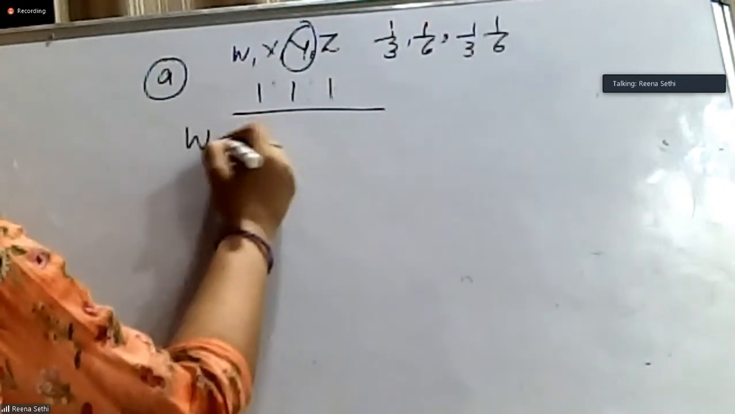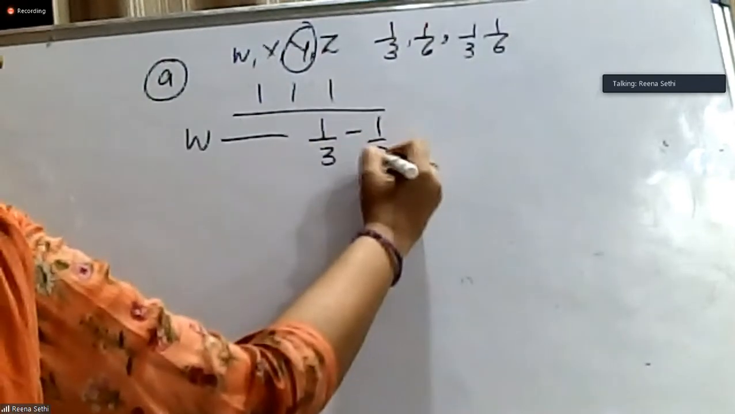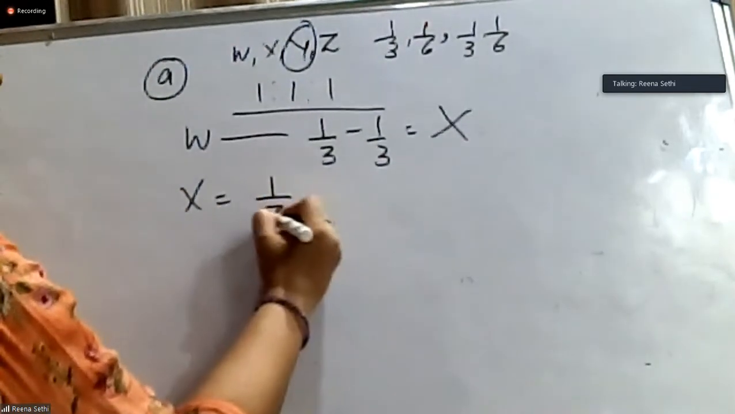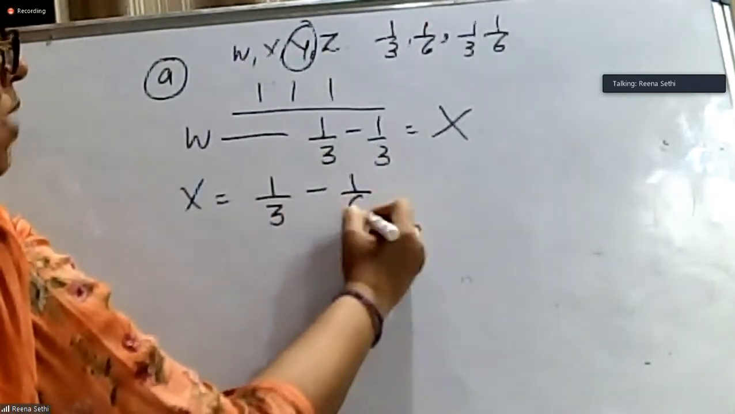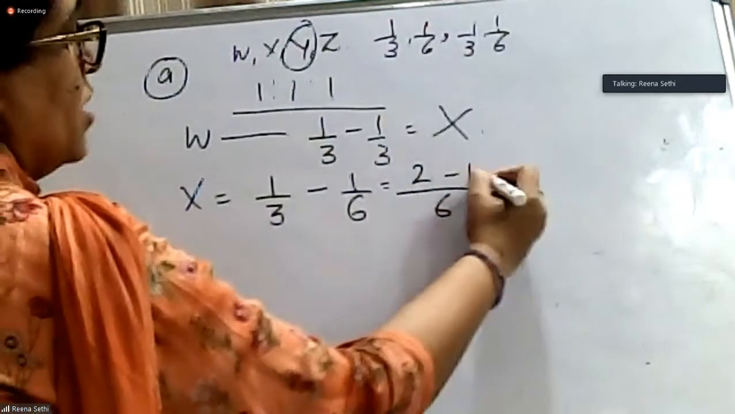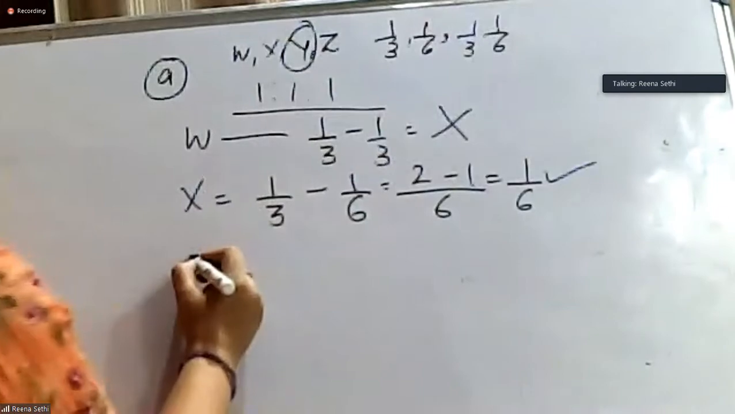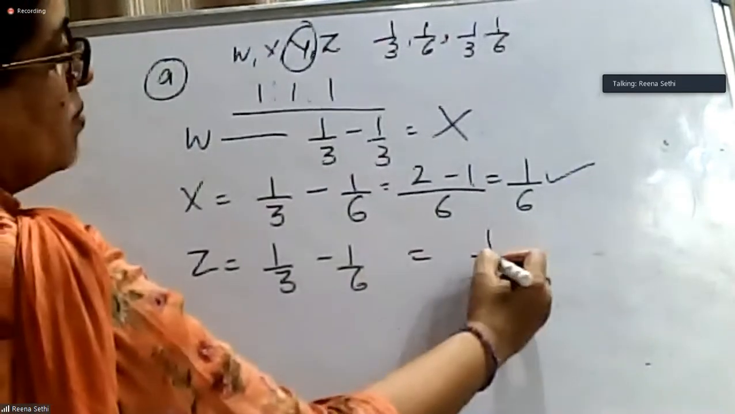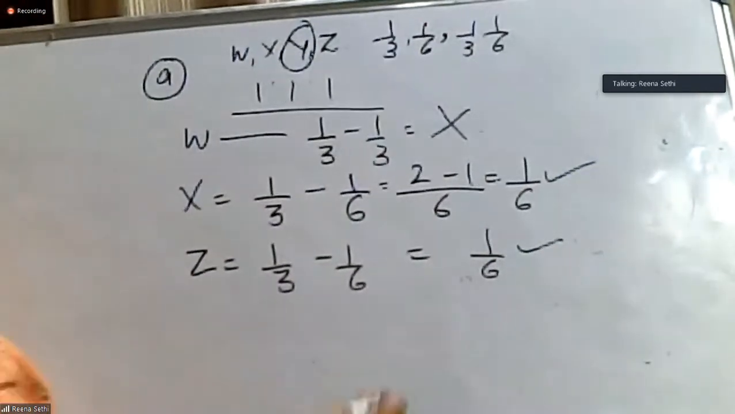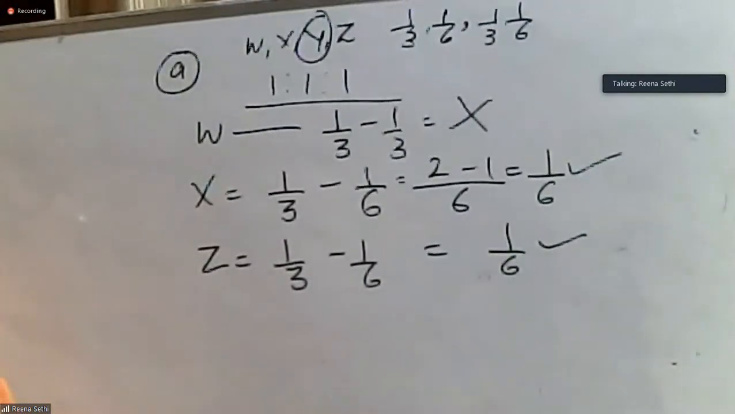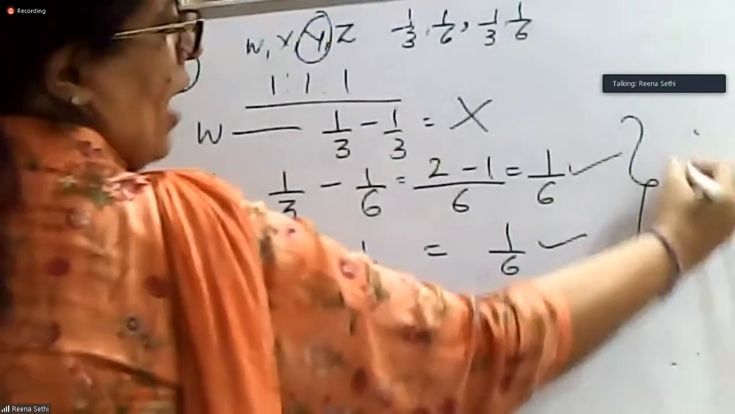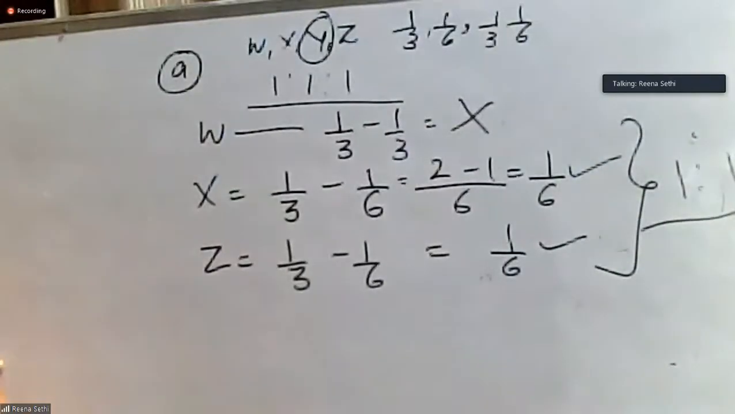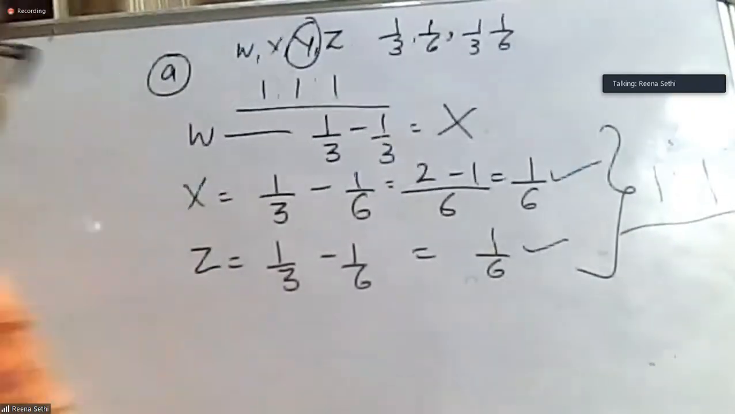So W's gain will be 1 by 3 minus 1 by 3. That means he is not gaining anything. X's new share is 1 by 3 minus his old share 1 by 6. So this is 2 minus 1, 1 by 6. He's gaining 1 by 6 and Z 1 by 3 minus 1 by 6. This again comes out to be 1 by 6. That means out of the 3 remaining partners, only 2 are gaining and our gaining ratio is 1:1. W is neither gaining nor sacrificing. His share remains the same.